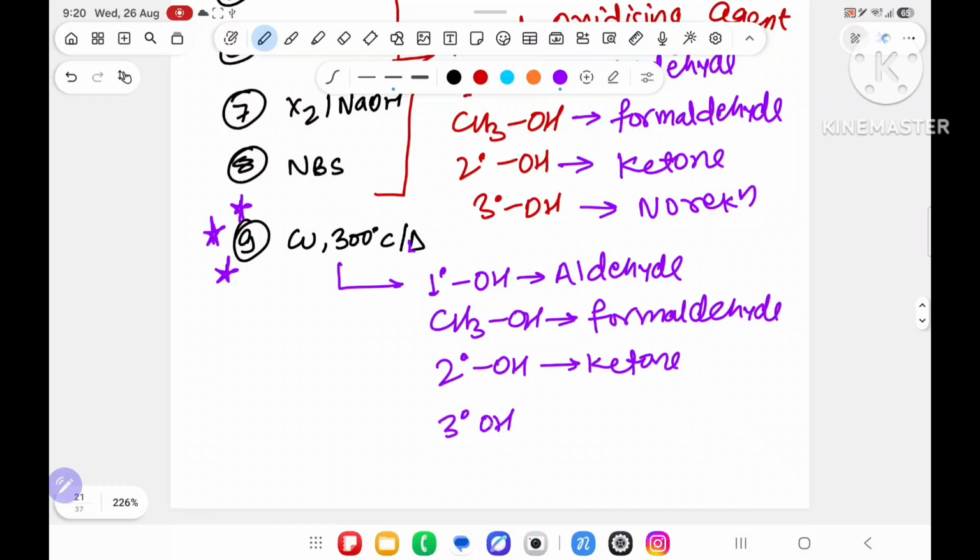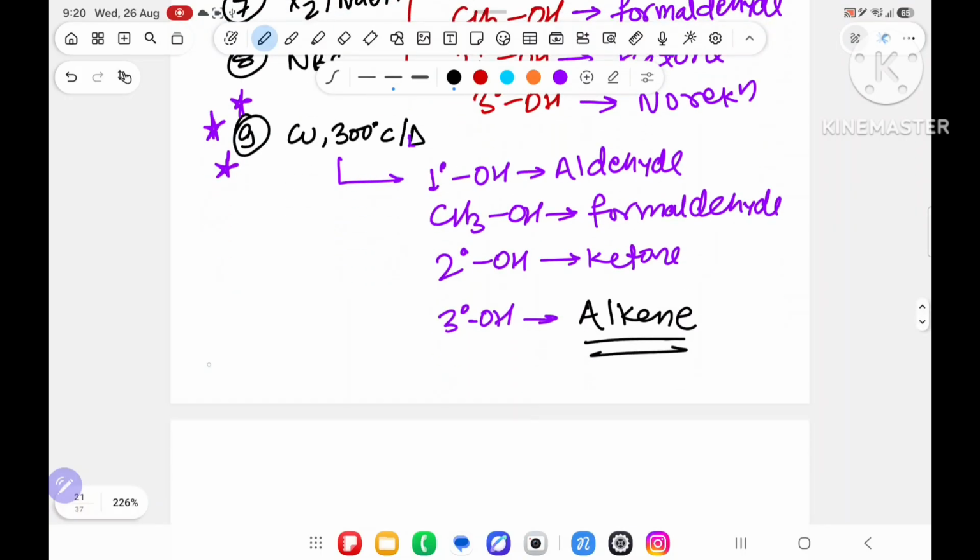But 3 degree alcohol, which up to now gave no reaction, will be converted into alkene. This is the best part. Suppose a 3 degree alcohol has OH; in presence of copper, it will be converted into alkene. This is the best part of this last reagent. So how many stars can you put? You will put them over here for the 9th reagent.